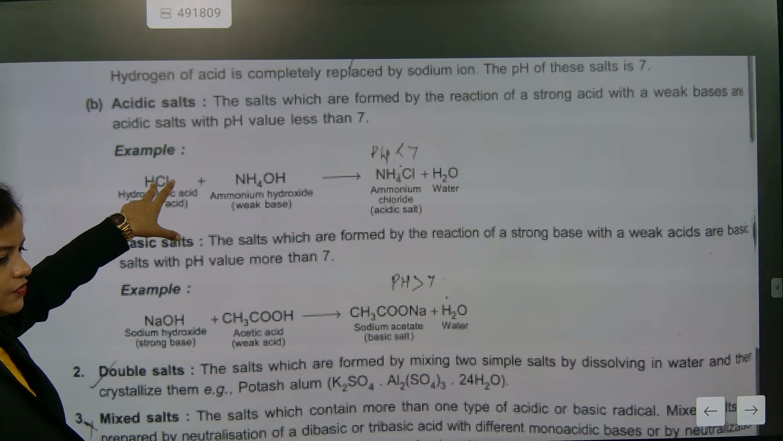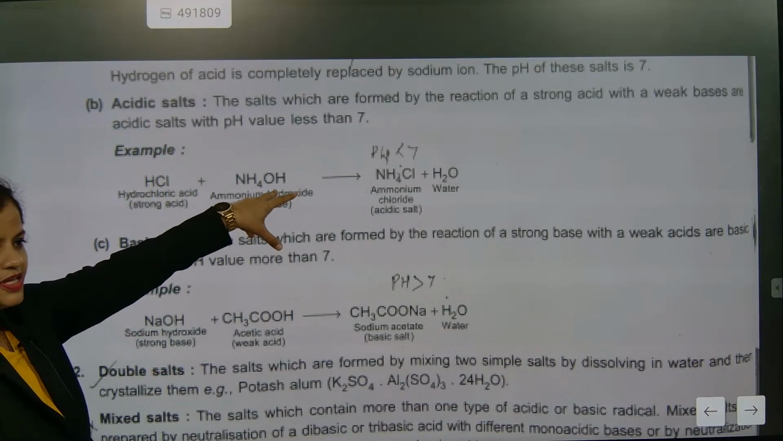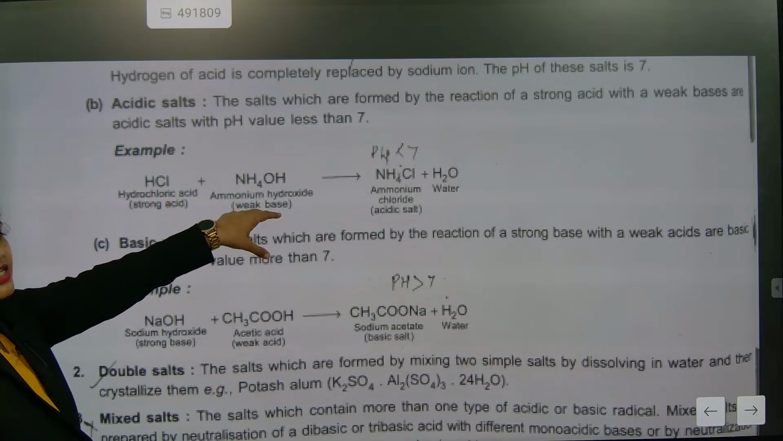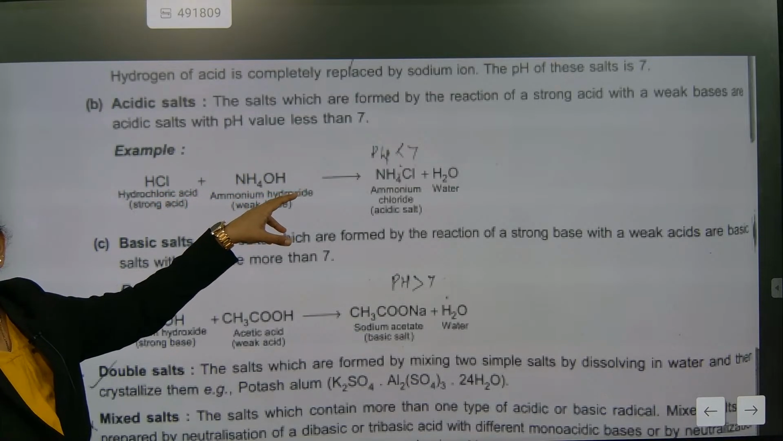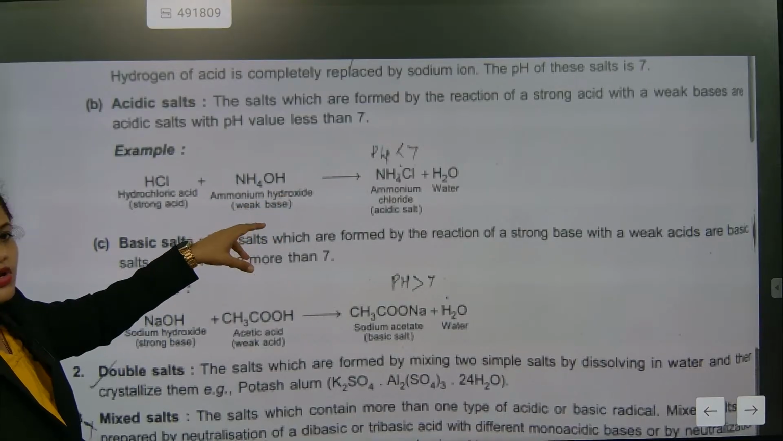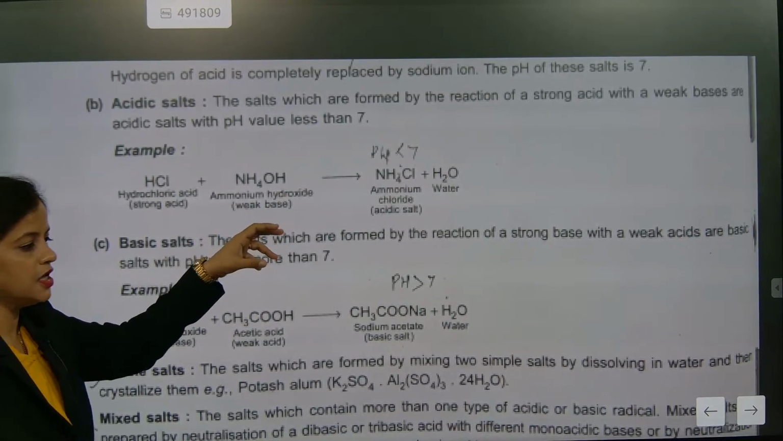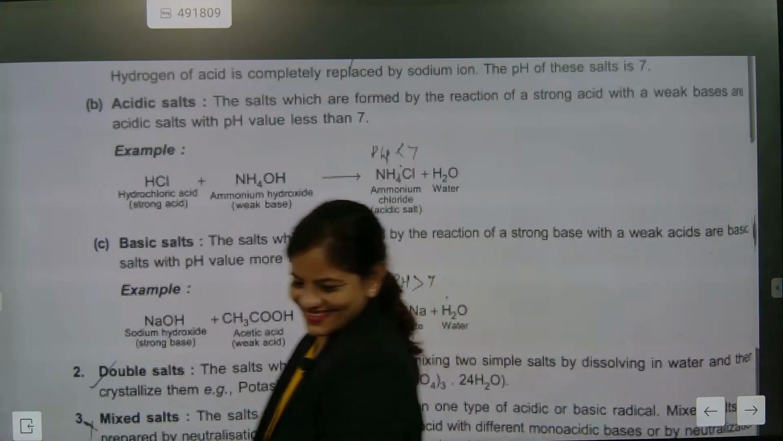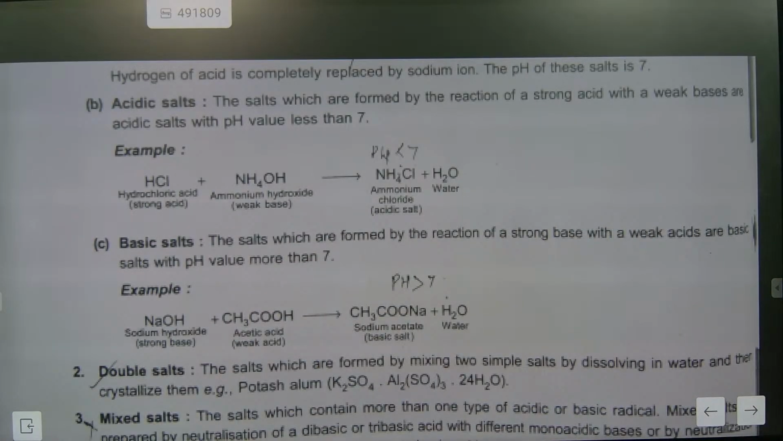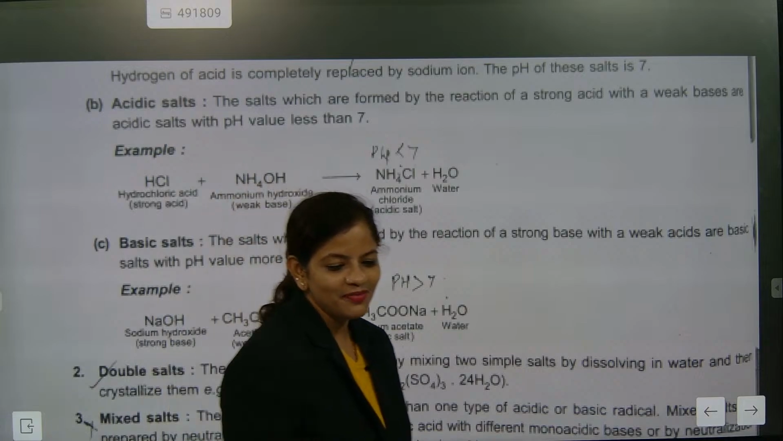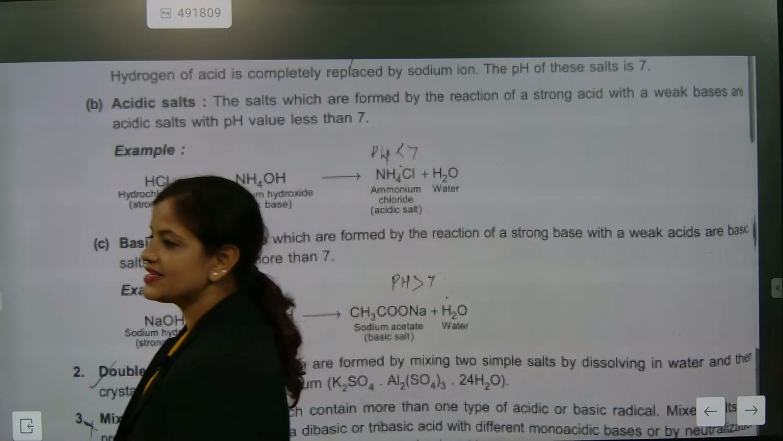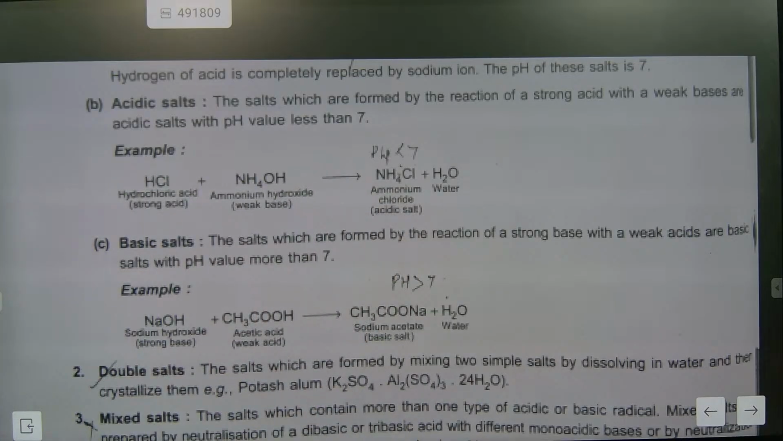When strong acid and weak base are there. See, strong acid is hydrochloric acid. Weak base is ammonium hydroxide. Understood or not? Ammonium hydroxide is a weak base. The salt obtained will be acidic salt. The salt obtained will be what, beta?